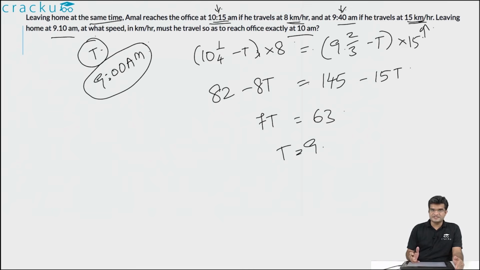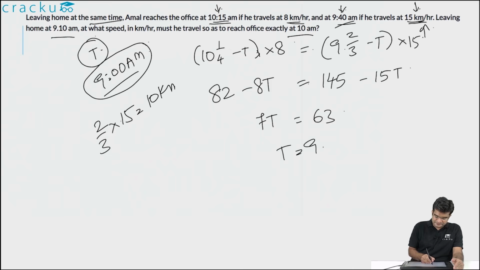And what is the distance between his home and office? If he starts at 9 am, he is going to reach at 9:40, that is, he is going to travel for 40 minutes at a speed of 15 kilometers per hour. So the distance is equal to 40 minutes, 40 by 60, that is 2 by 3 hours, into 15, this is equal to 10 kilometers. So he has to cover 10 kilometers, and the time of travel is from 9:10 to 10, that is in 50 minutes, that is 50 by 60, that is 5 by 6 hours.